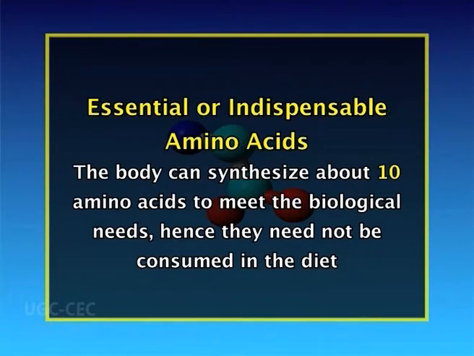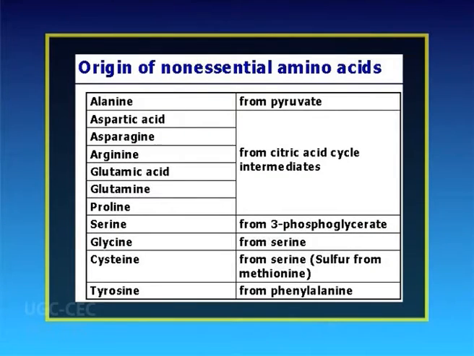The body can synthesize about 10 amino acids to meet its biological needs. Hence, they need not be consumed in the diet. These are glycine, alanine, serine, cysteine, aspartate, asparagine, glutamate, glutamine, tyrosine and proline.